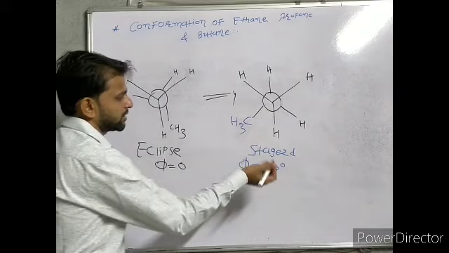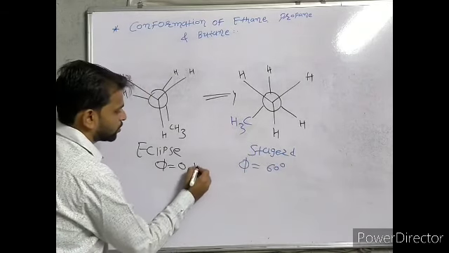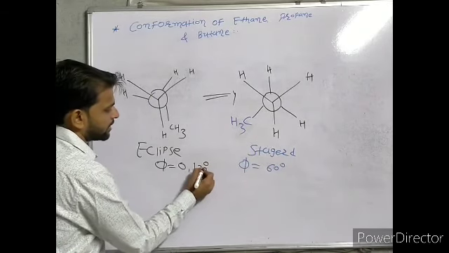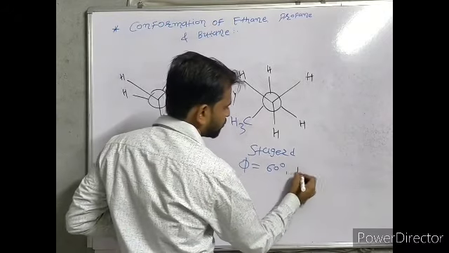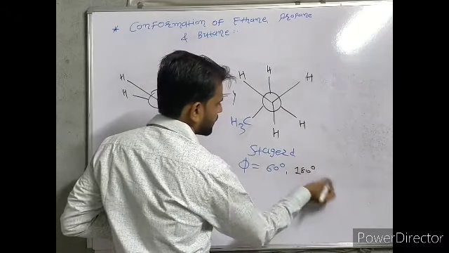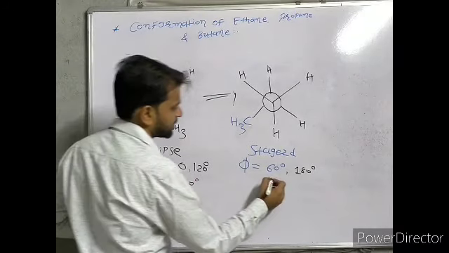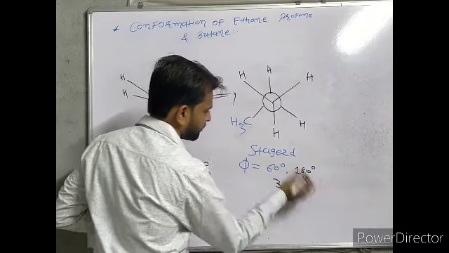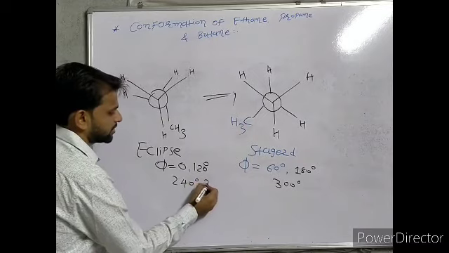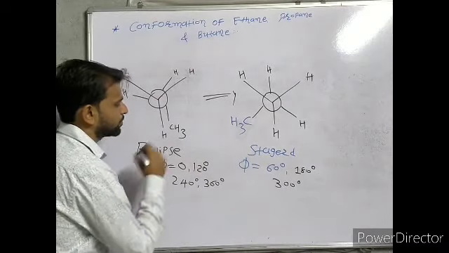Phi 60, staggered. Phi 120, eclipse. Phi 180, staggered. Phi 240, eclipse. Phi 300, staggered. And phi 360 is also eclipse.